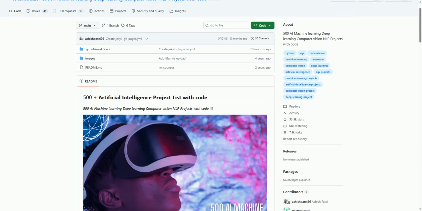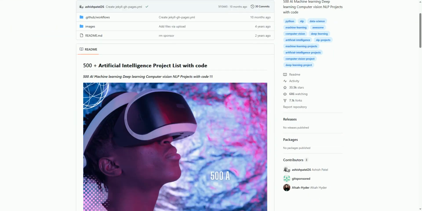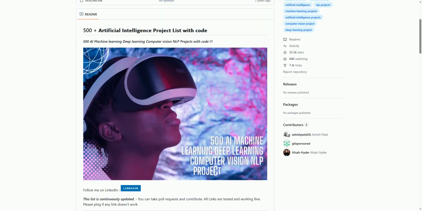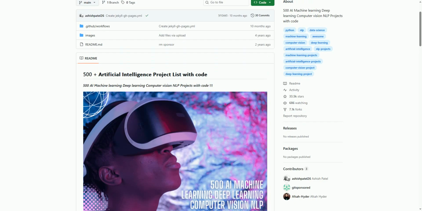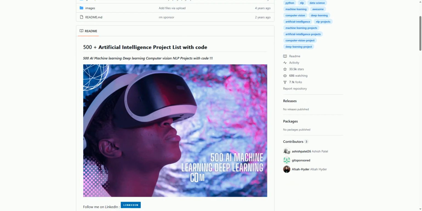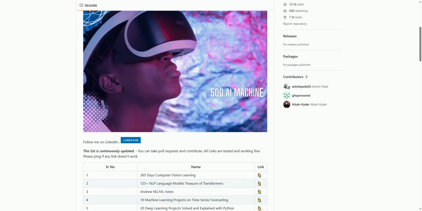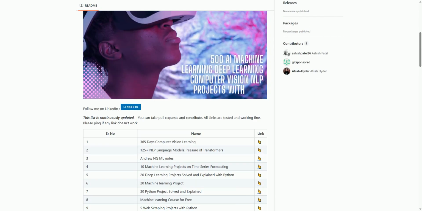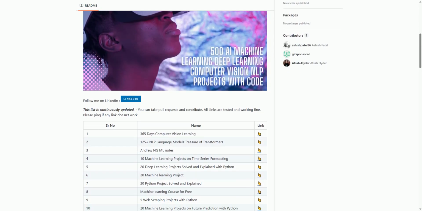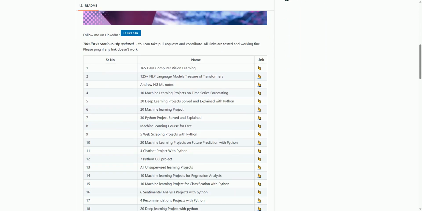Today we're diving into an impressive GitHub repository titled 500 AI Machine Learning Deep Learning Computer Vision NLP Projects with Code by Ashish Patel 26. With over 33.5k stars and 7.1k forks, this repository is a treasure trove for data scientists and AI enthusiasts looking to explore a wide array of AI projects.